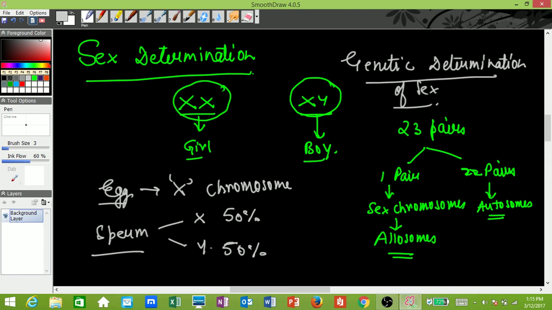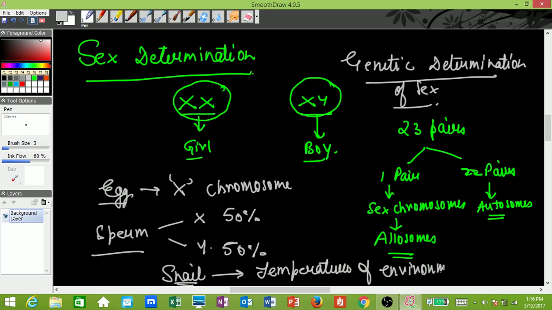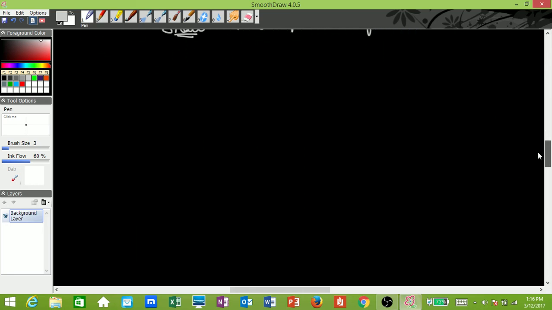In some organisms, sex is determined by environmental factors and environmental cues. For example, snail changes its sex with respect to the temperature of the environment. So in human beings it is largely genetically determined, but in snail it is dependent on the temperature of the environment. So that is with your sex chromosomes, sex determination, and your heredity part concludes with this. It's pretty simple. I hope you understood it.